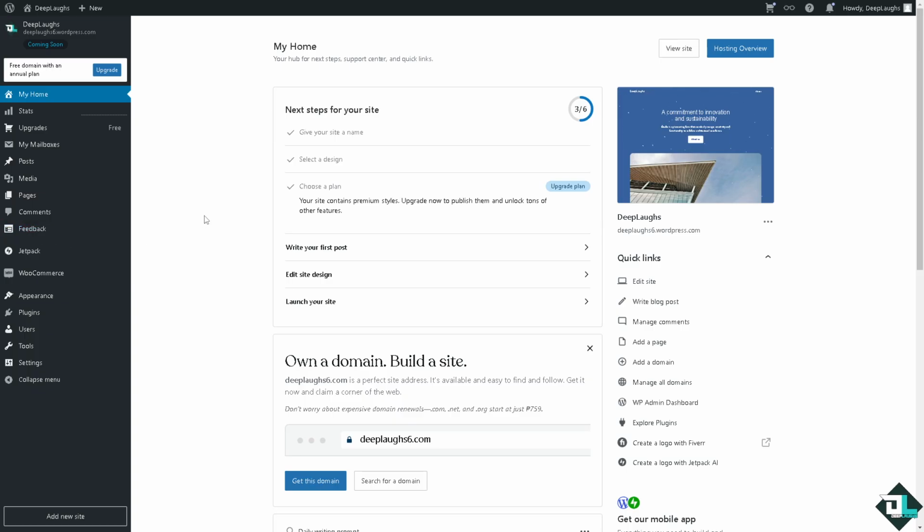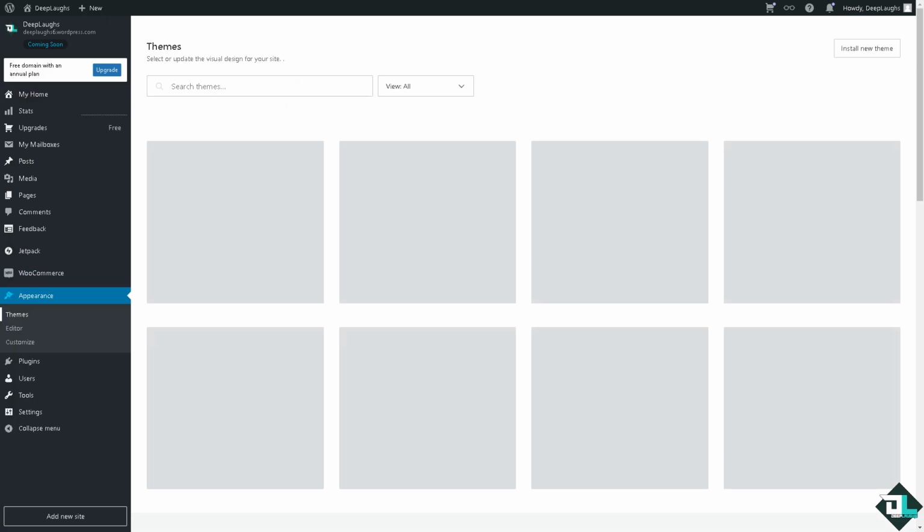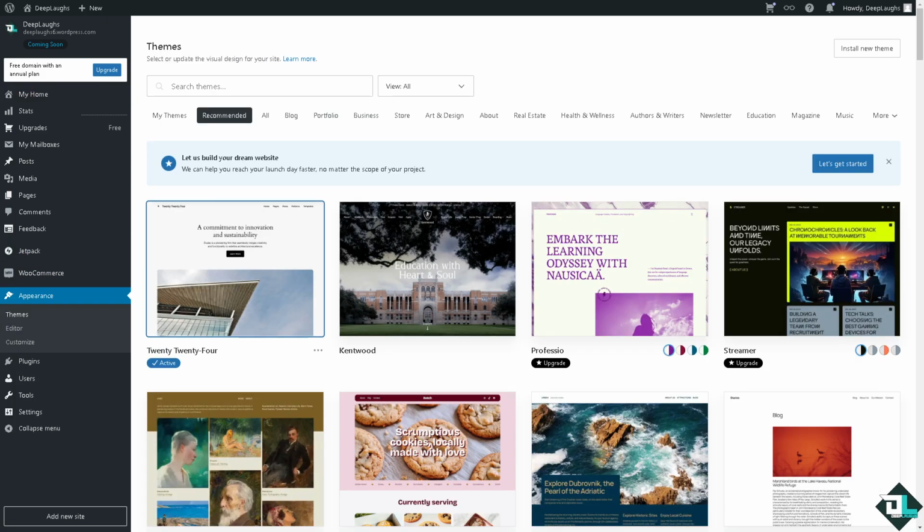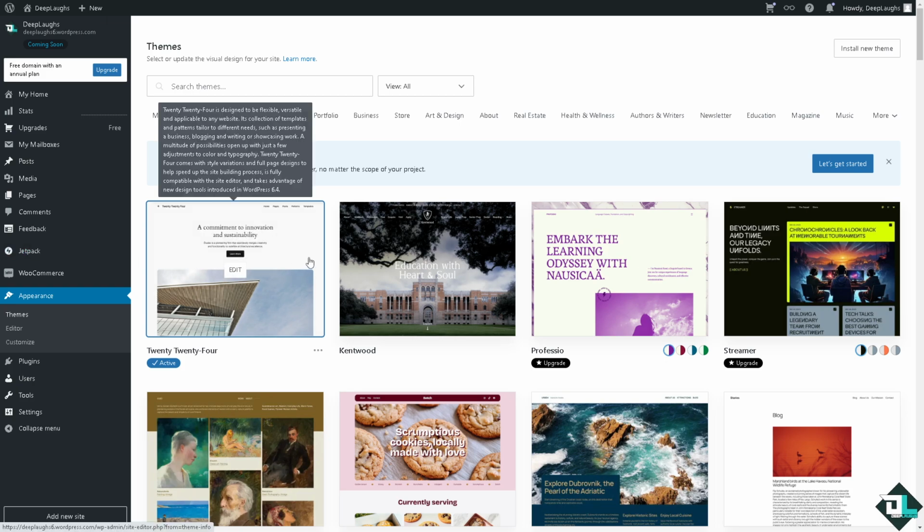Now, once you have logged into your account, you see it is one of the open source, free to use, with a large community of developers contributing to its continuous improvement. On the left side panel of your dashboard, you can see the appearance, wherein you can click the themes. WordPress offers thousands of themes, both free and premium, to change the design and layout of your site.